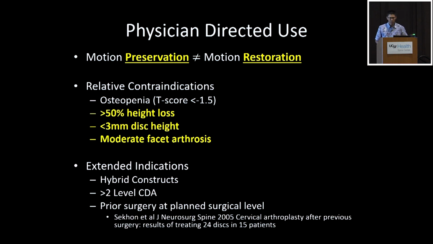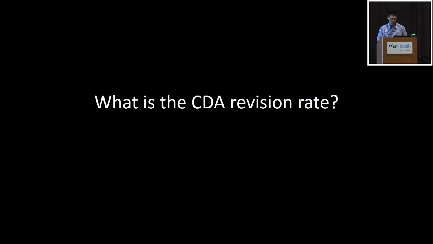There's also extended indications. There are numerous retrospective studies on hybrid constructs, adjacent to a fusion, greater than 2 levels. We see this a lot. Patients who are really either market forces or patient demands. And then there's this study that looked at prior surgery at a planned surgical level for disc arthroplasty. They had 15 patients, and they had some patients where they reversed it for a pseudoarthrosis. So we're talking about patients that don't have any disc space, and now you're trying to recreate motion, which I don't think is a great idea. And they agreed in that study as well.